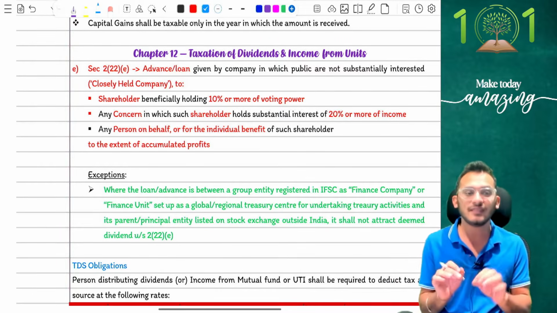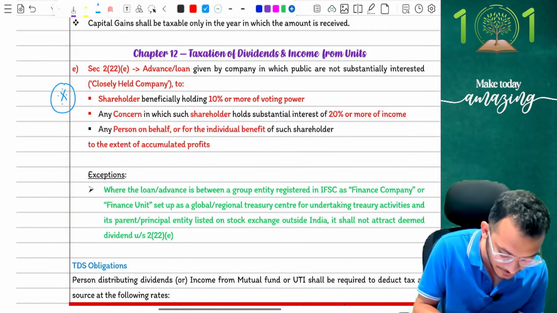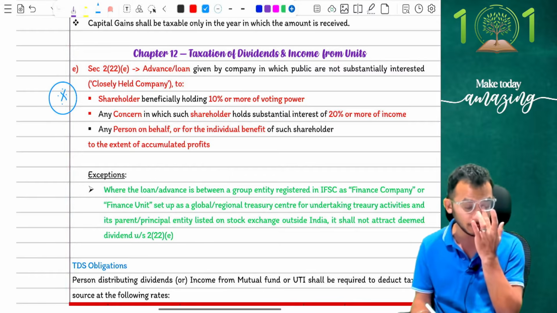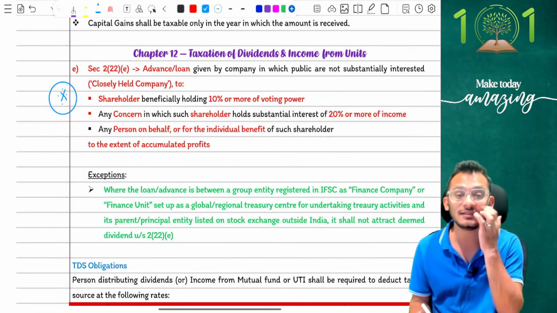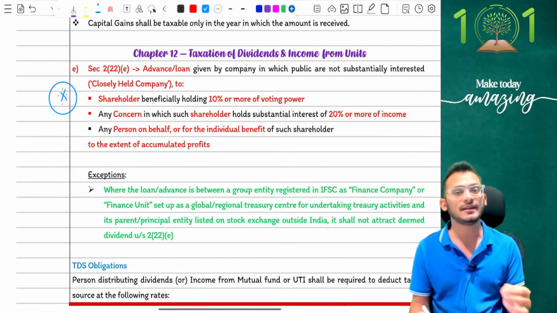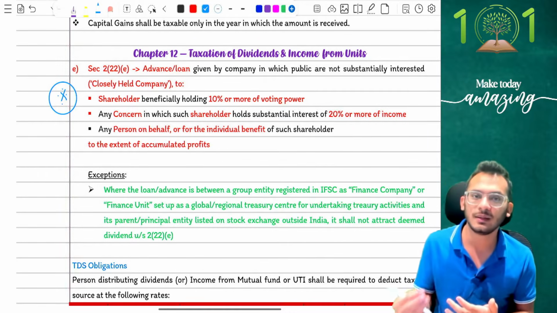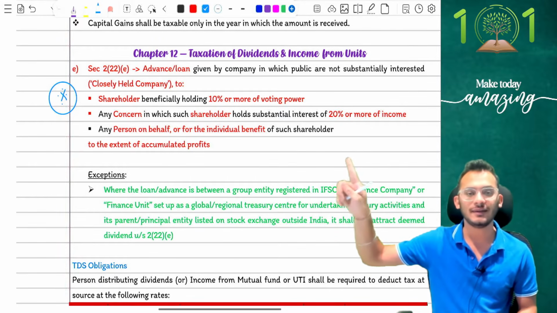As you all are aware, there is a very important section which almost always comes from an exam perspective, called section 222E. Section 222E was basically the fact that if a closely held company gives any kind of advance and loans to a shareholder holding more than 10% substantial interest, then whatever loan you gave to them would be treated as dividends in the hands of the shareholder. That was a topic that you're already aware about, people.